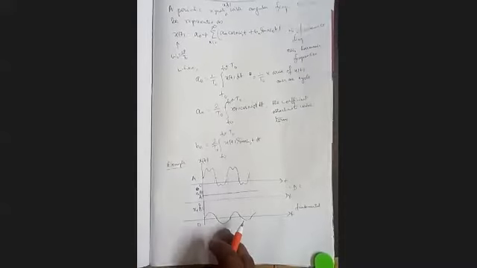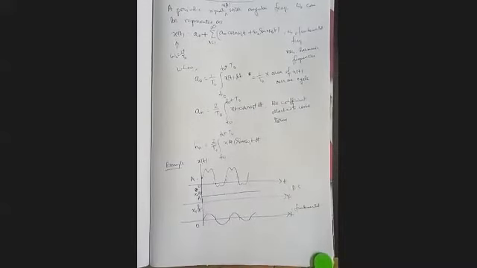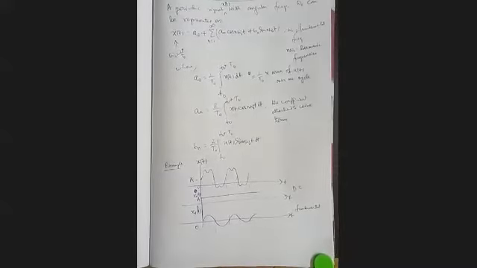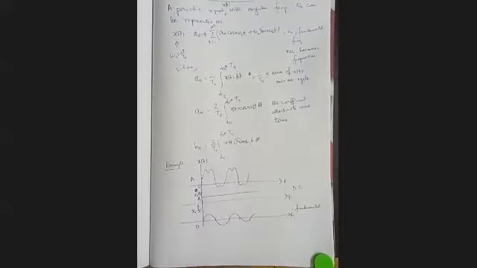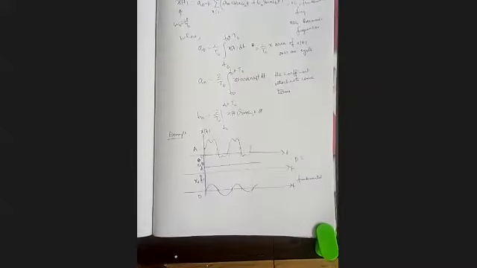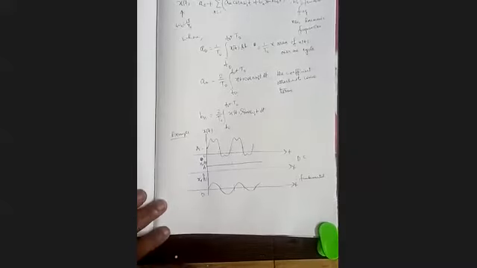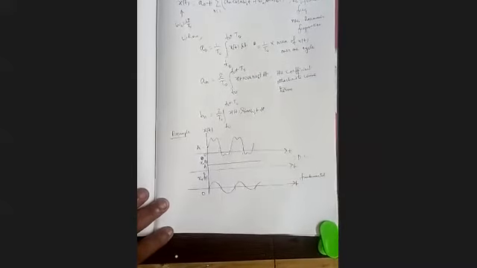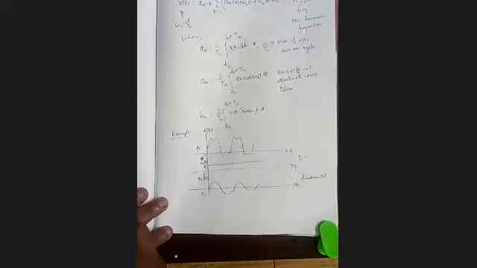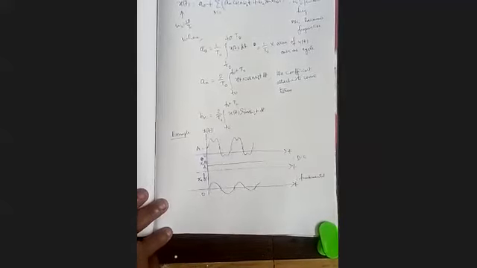Now, if we consider its second harmonic, actually the second harmonic is 0 for this particular signal. Don't think that it will always be 0. For some signals it may be there, for some others it may not be. But here for this particular signal, if we apply the Fourier series and find out the Fourier coefficients, we will get that it is 0. So I am not drawing it.